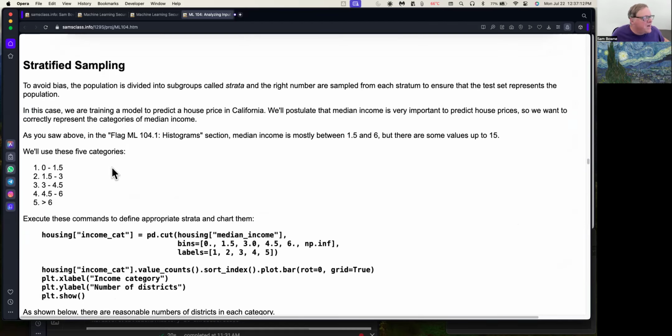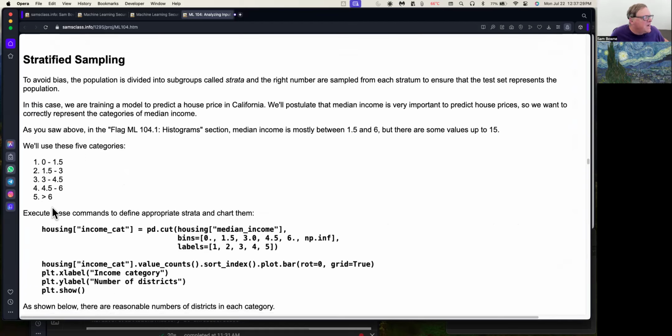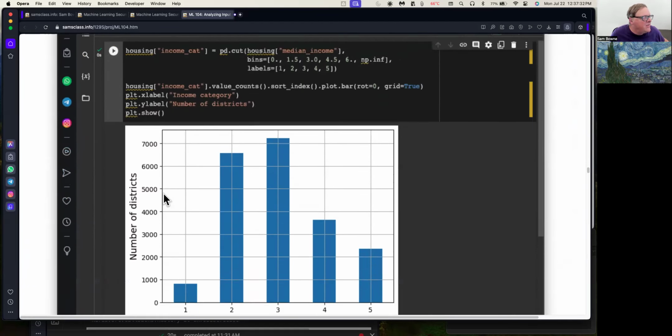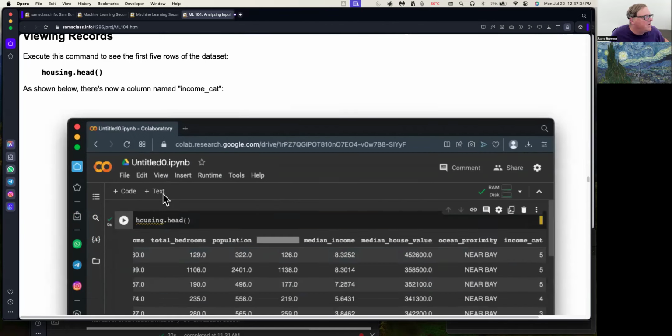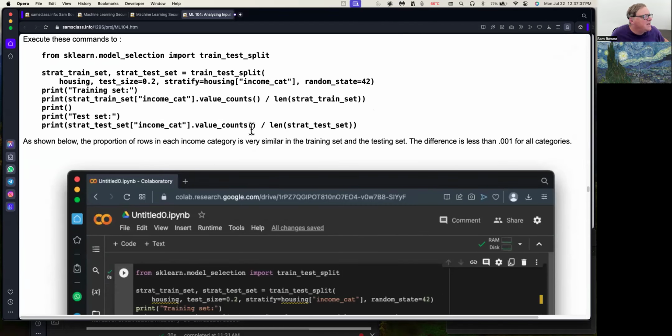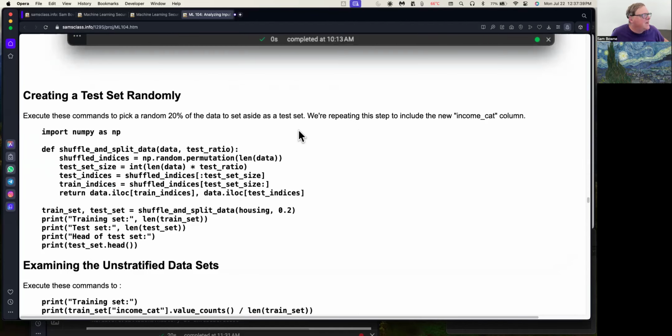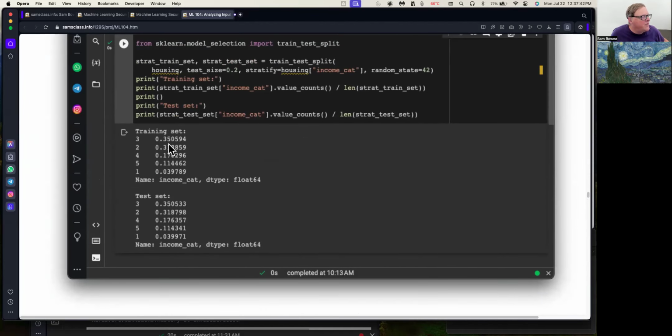So you do stratified sampling. We know median income is very important to predict house prices. It's the most important thing. So we want to make sure we haven't randomly chosen an unrepresentative sample of median incomes. So you break it into 5 buckets, and then you choose the exact right number of each bucket. You split the data using stratified sampling, and now in your training set you have 35%, 31%, 17%, and in your test set you have 35%, 31%, 17%.